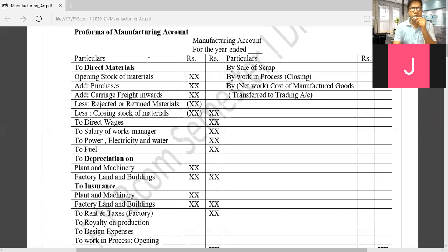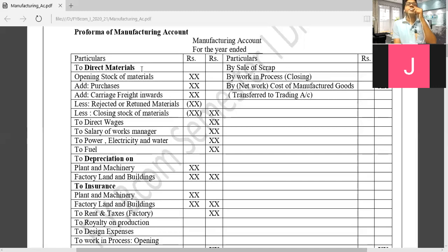As you are aware, in the trading account debit side and profit and loss account debit side we record expenses. Trading account expenses are called direct expenses, and profit and loss account debit side expenses are called indirect expenses. In the same way, in manufacturing account debit side, we have to put expenses, overheads. On the debit side, we will record all costs related to manufacturing particular goods.